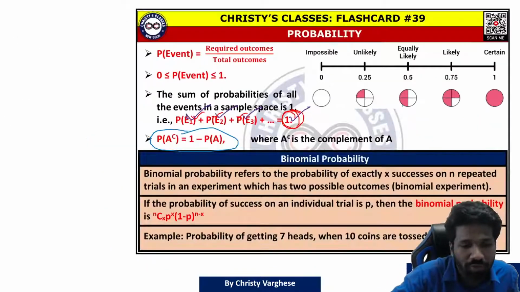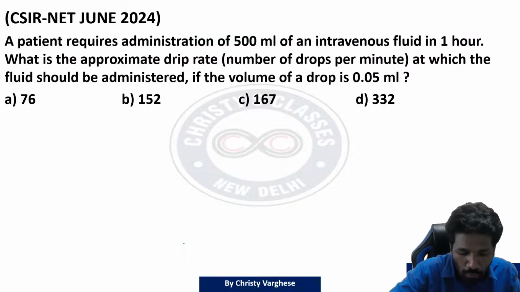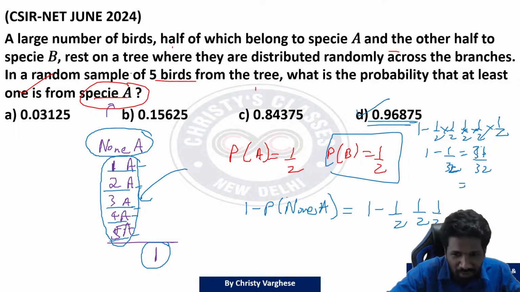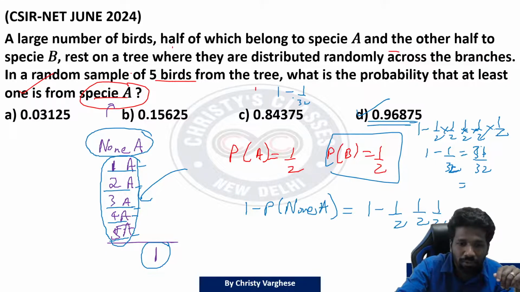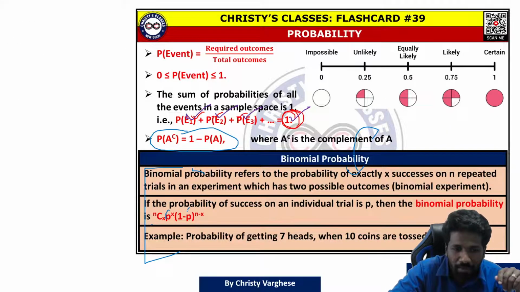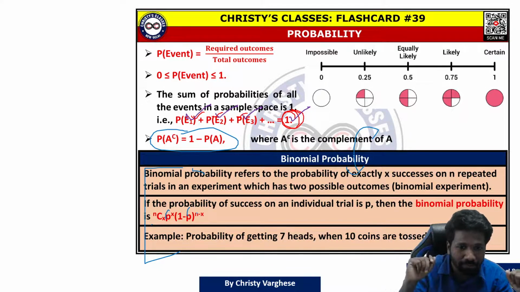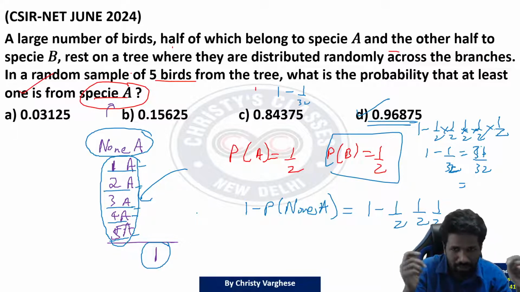You can definitely do it with binomial distribution, but in my opinion that will take more time. Binomial distribution method is already listed here. But if you follow this complement approach, for explaining I took some time because I was telling you the theory. But if you know this complement approach, the only step you need to do is 1 minus 1 by 32, or 1 minus 1 by 2 raised to 5. That will be faster because in binomial distribution you have to identify the p and 1 minus p, then put it in. But that is actually 5 different situations you have to add up. Otherwise with binomial distribution you can use complement, but still if you are using complement, then directly using complement is better. So that is what I will suggest you.